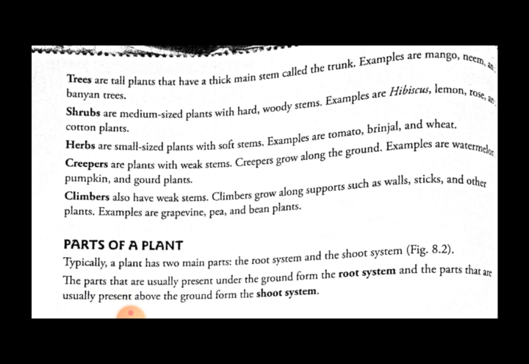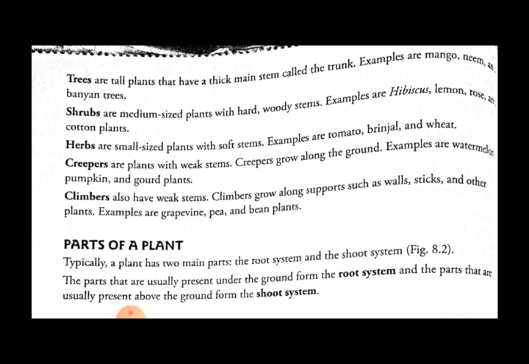So these were the various types of plants. What are the various types of plants we have seen? The various types of plants were trees, shrubs, herbs, creepers, and climbers. Now my dear students, we will talk about the parts of the plants. So we already know what the parts of the plants are.